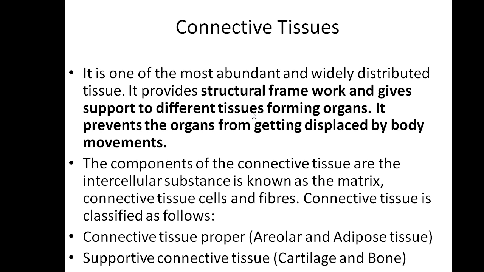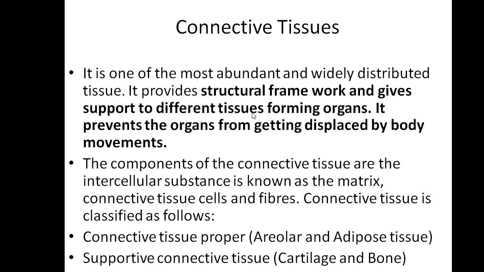Next, coming to the components of connective tissue, what are all the things present in connective tissue? One is the matrix, that is the intercellular substance. If you look at connective tissue, it consists of the matrix, connective tissue cells and fibers. And based on this, connective tissue is again classified into 4 types.